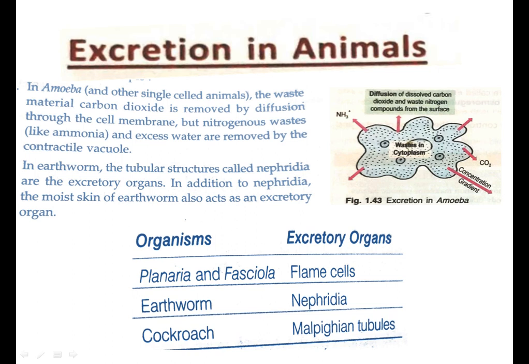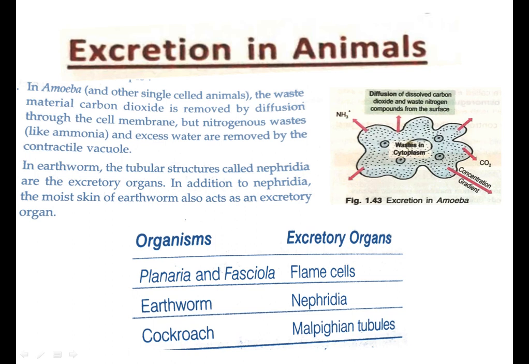But the nitrogenous waste like ammonia and excess water are removed by the contractile vacuole. This contractile vacuole helps in osmoregulation and it removes the excess of the water that enters the body continuously.